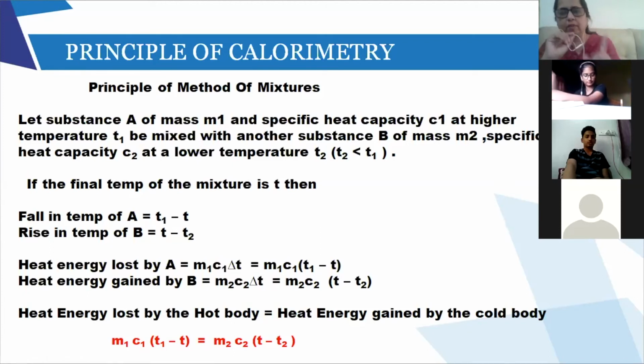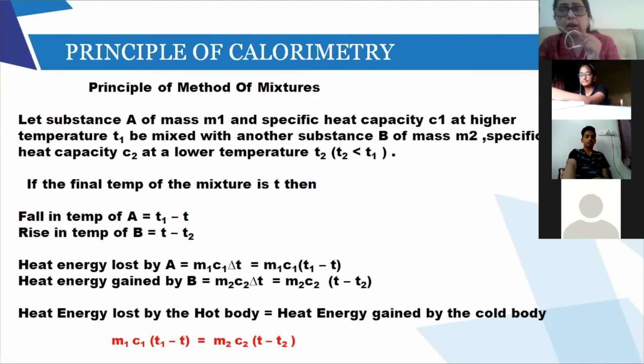Whenever we are solving the numericals, we are going to use this formula. It is very simple, children. You just have to note the fall in temperature and the rise, use this formula, and solve the sums. Now, with the help of this formula, there may be a substance whose specific heat capacity I do not know.